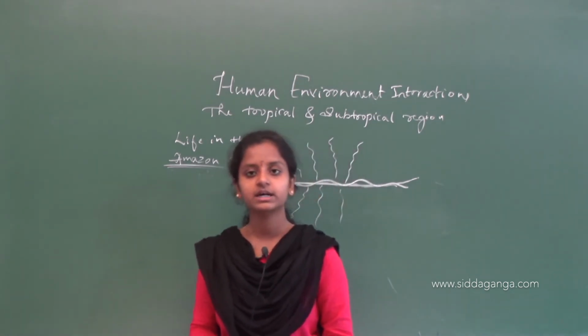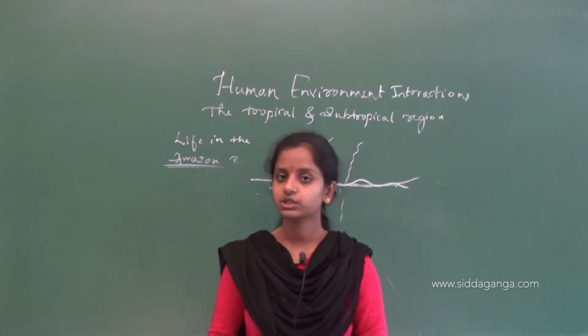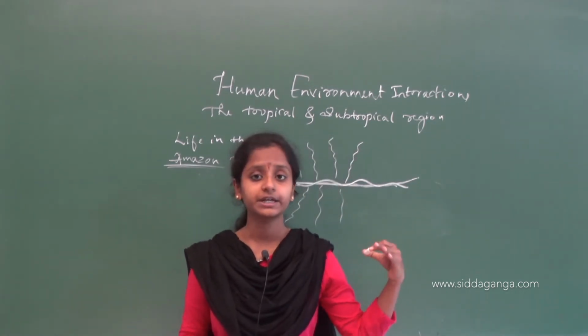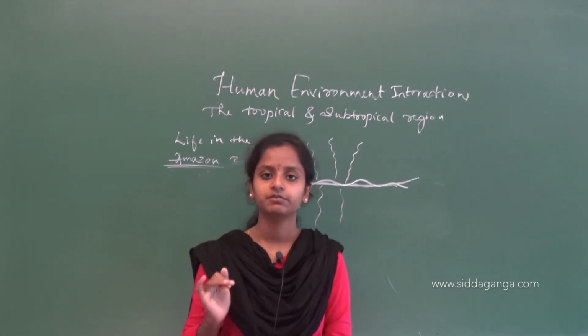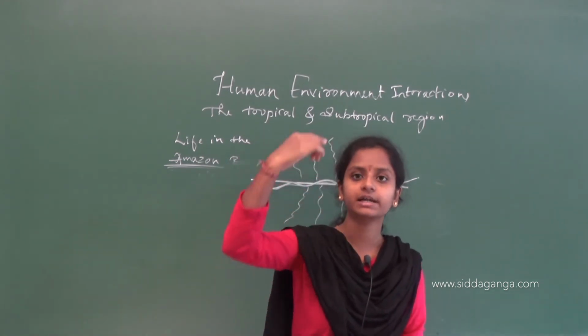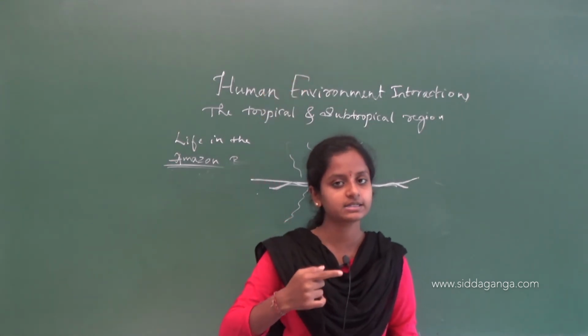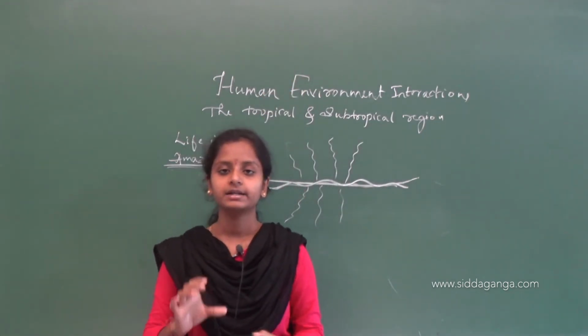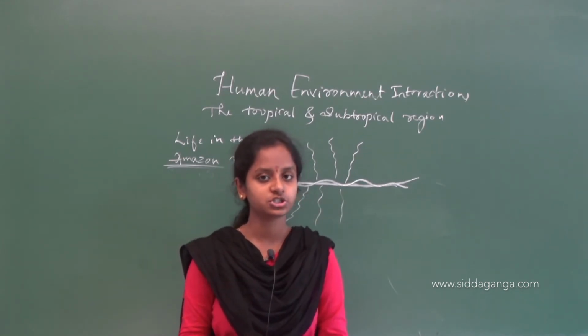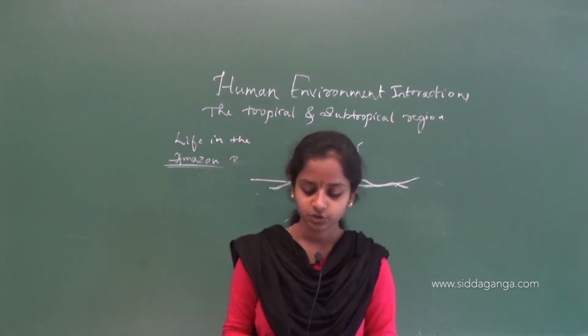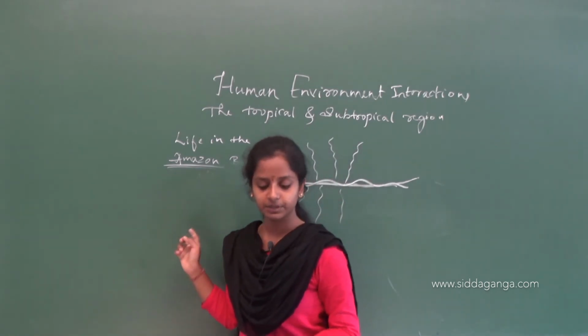And we have seen that this Amazon river flows in the equator region. The region located between 10 degrees north and 10 degrees south, around the equator, is known as the tropical region. Okay, so this is about the life in the Amazon basin.